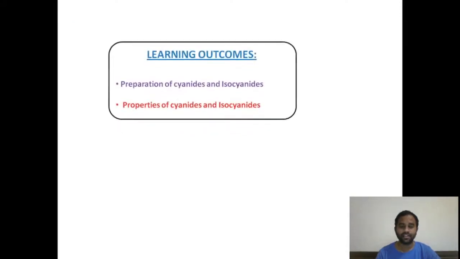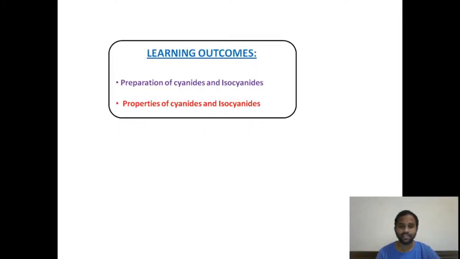If you look at the learning outcomes, by the end of the video presentation, we are going to learn about the definition of cyanides and isocyanides, as well as nomenclature, and the preparation and properties of cyanides and isocyanides, right?